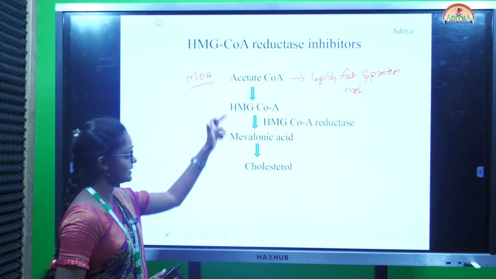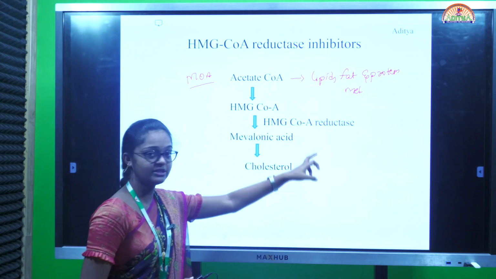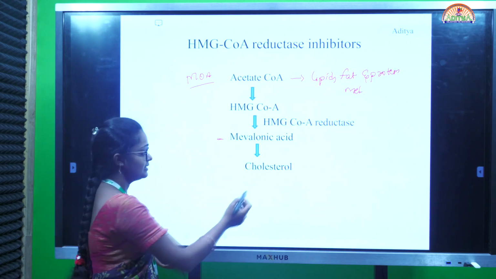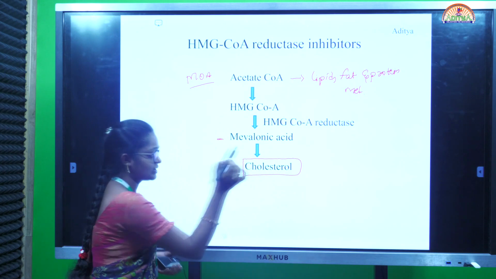It forms HMG-CoA, which, under HMG-CoA reductase, forms mevalonic acid and then cholesterol.